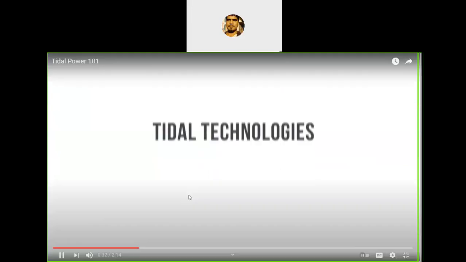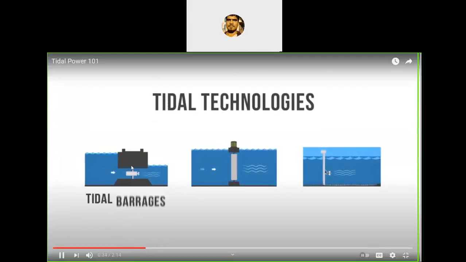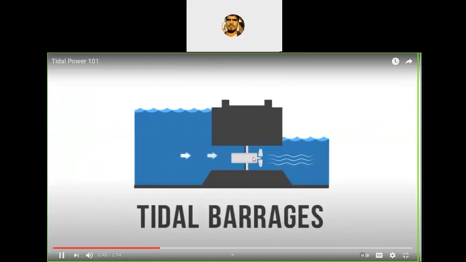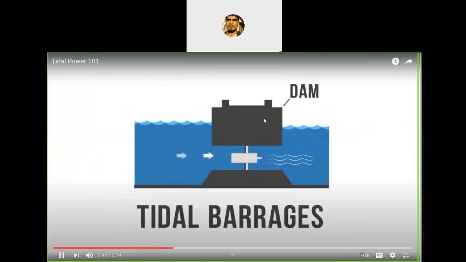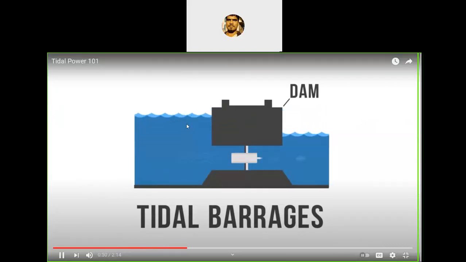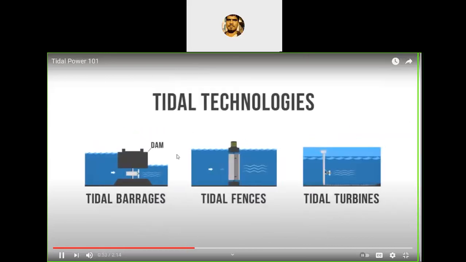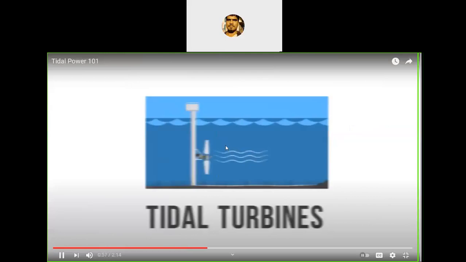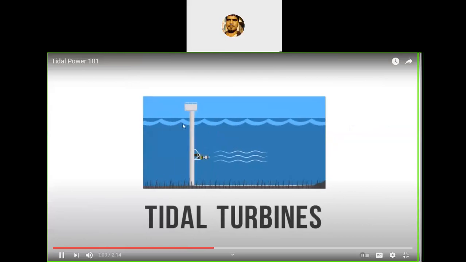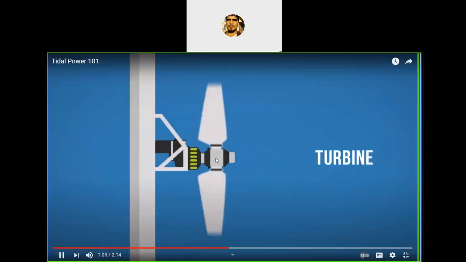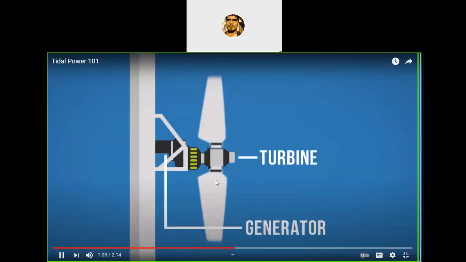This technology involves a basin and tides and the ocean. There is a turbine with one direction of flow. It's a dam. High tide, low tide. Once the high tide is there, it will flow like this, and when the low tide comes, it will reverse back and rotate the turbine in both directions. So this is a typical wave turbine. It is rotating in the ocean because of the waves, and these turbines rotate and generate the energy.